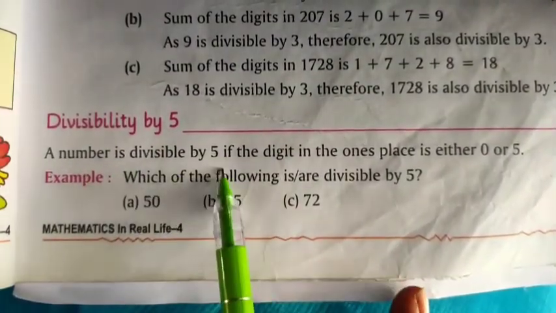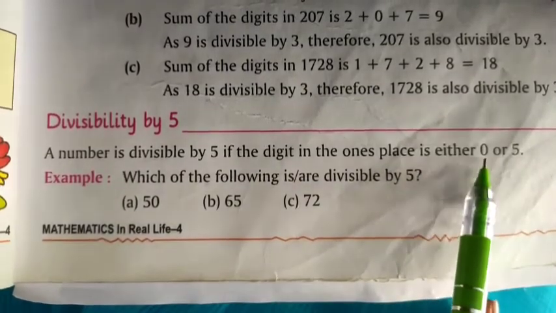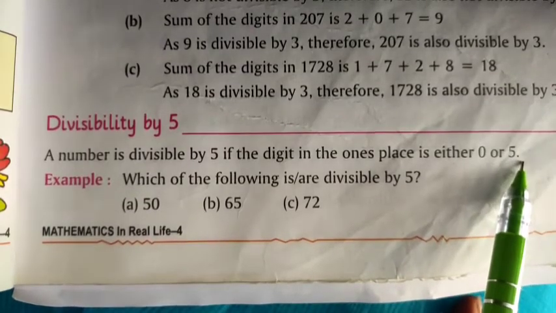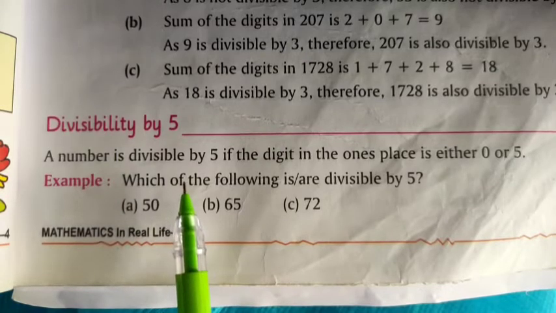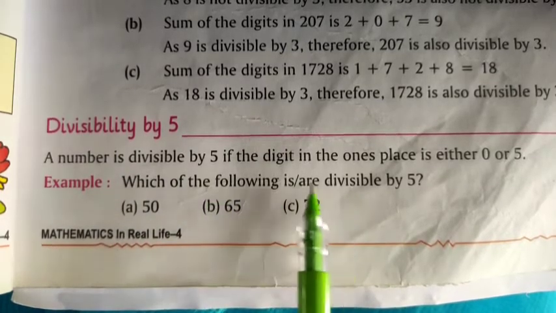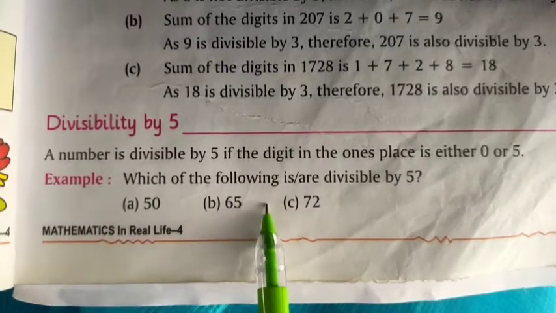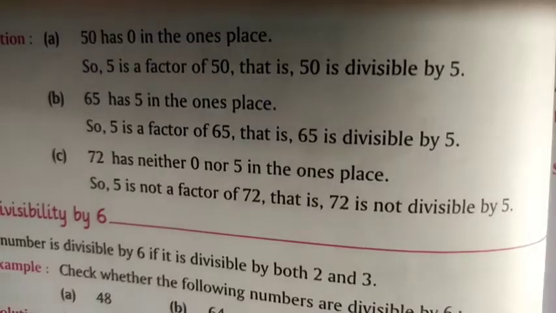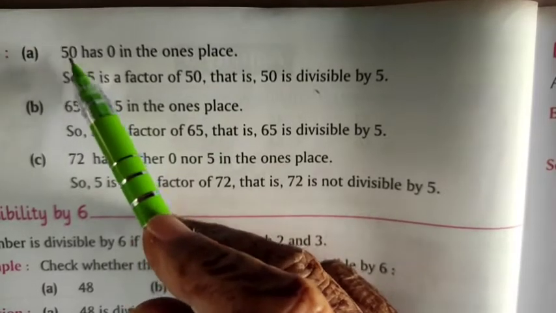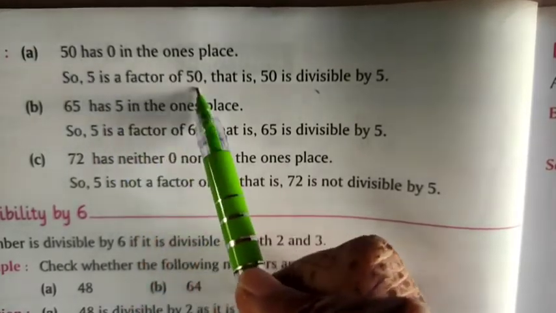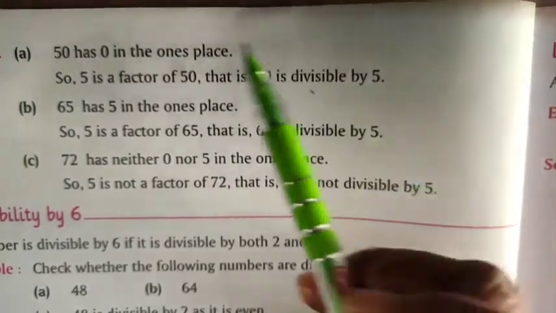Divisibility by 5. A number is divisible by 5 if the digit in the ones place is either 0 or 5. Now, let us see the example. These are the numbers and we check which of the following are divisible by 5. 50. 50 has 0 in the ones place. So 5 is a factor of 50, that is 50 is divisible by 5.